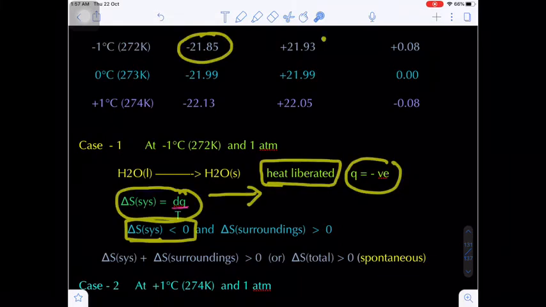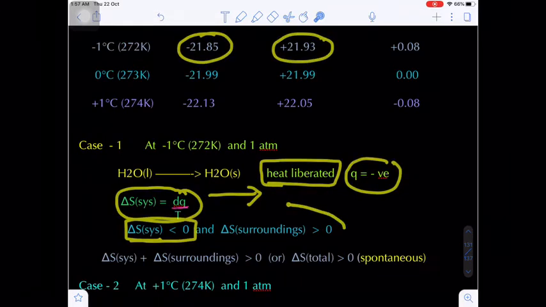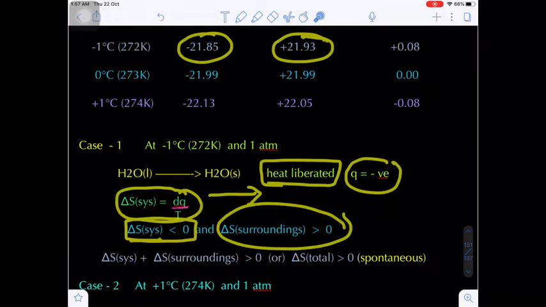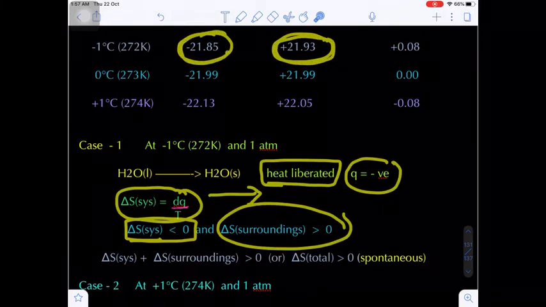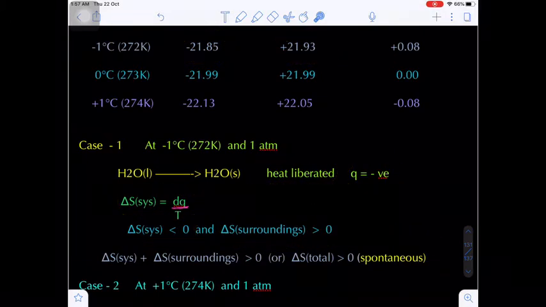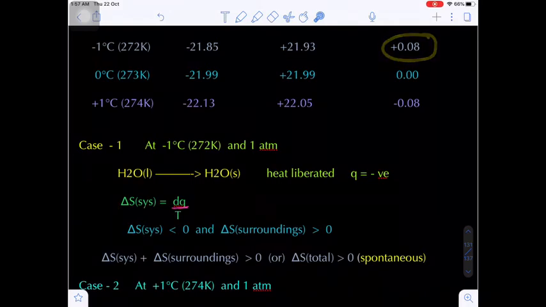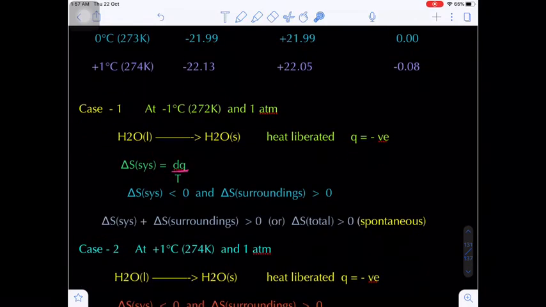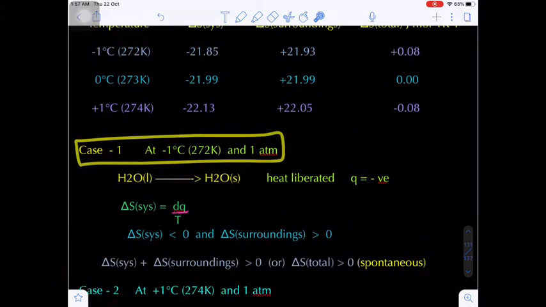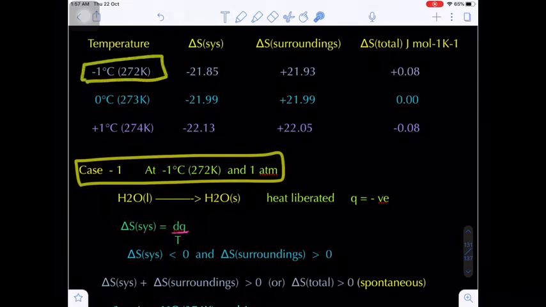Delta S system will be negative, but delta S surrounding is positive. Here the positive value dominates the negative value, so overall delta S total will become positive. When delta S total becomes positive, the process is said to be spontaneous. This is the first case, when the temperature is minus 1 degree Celsius.